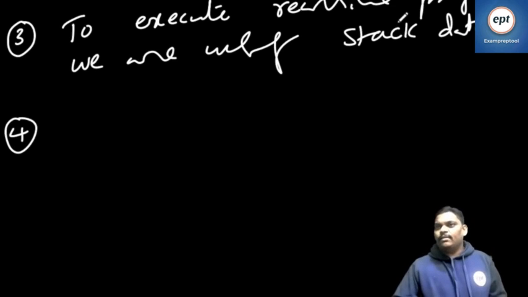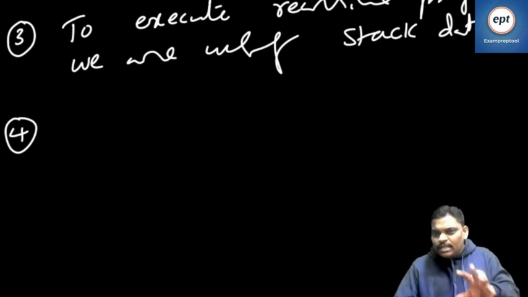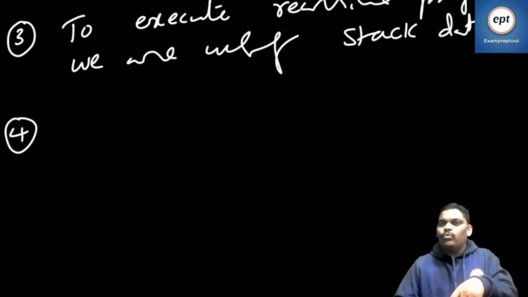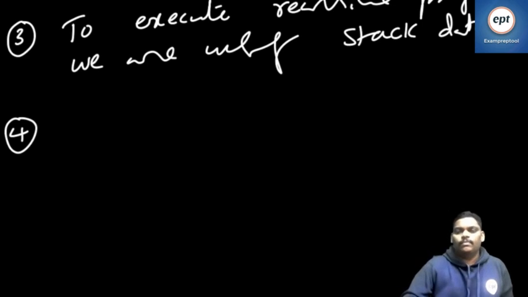If you go to the movie theater ticket counter, whoever came first will get the ticket first. Suppose at the ticket counter I keep a stack, people will kill each other, because the person who came first will get the ticket last, and the person who came late will get the ticket first. So in the movie theater, you have to keep a queue data structure.